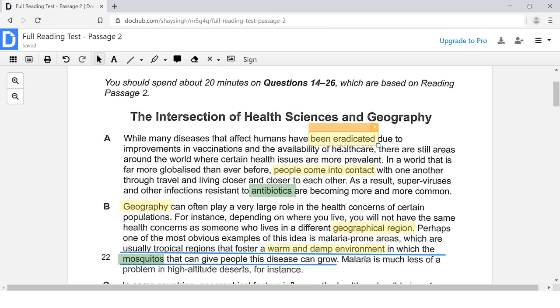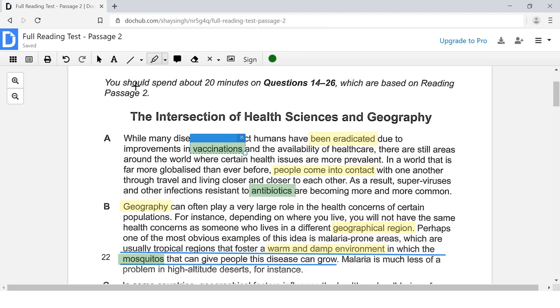So here we go, we are looking for eradication. Here we go. It talked about how some diseases have been eradicated. Due to what? Due to improvements in vaccinations and availability of healthcare. So we were looking for two things. One of them we already knew was healthcare. The other thing that changed, that got better, was vaccinations.